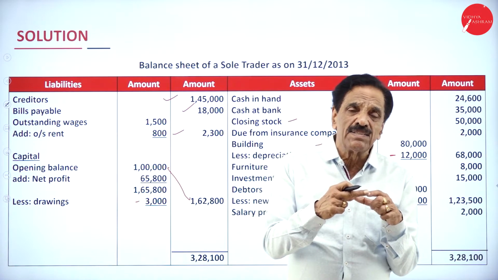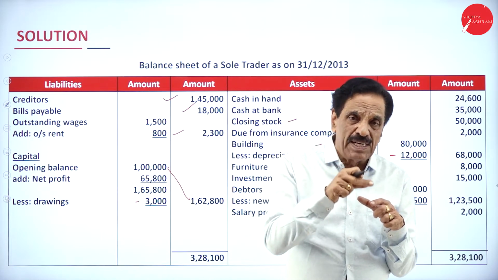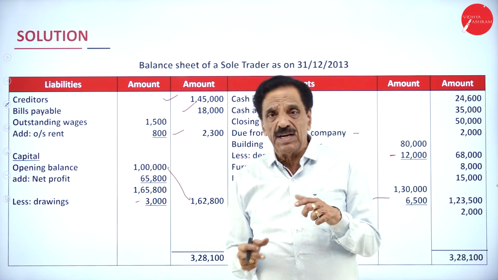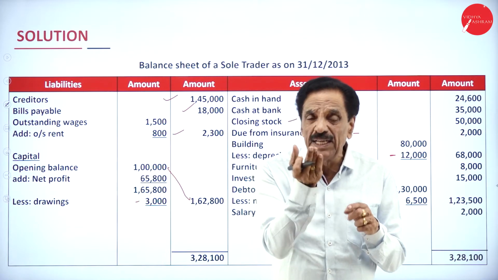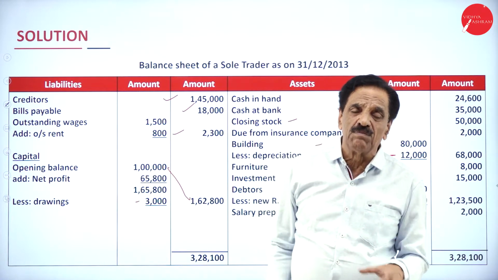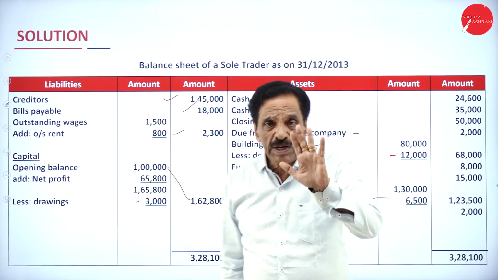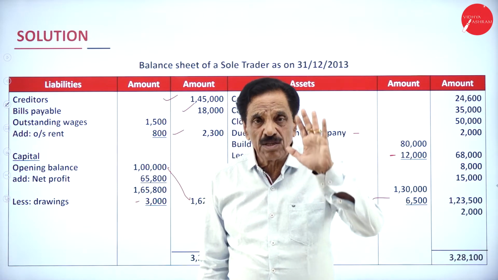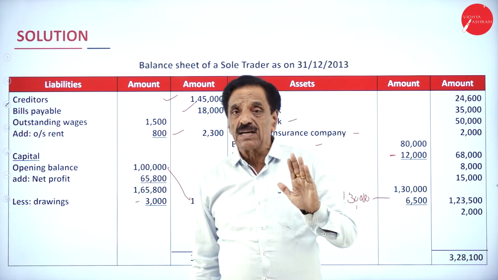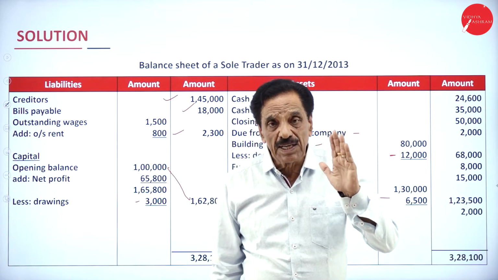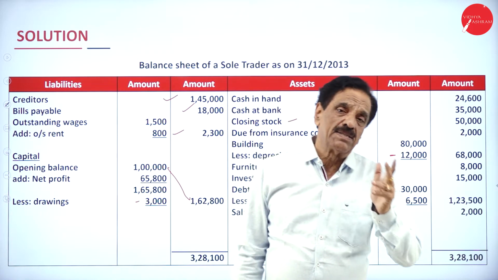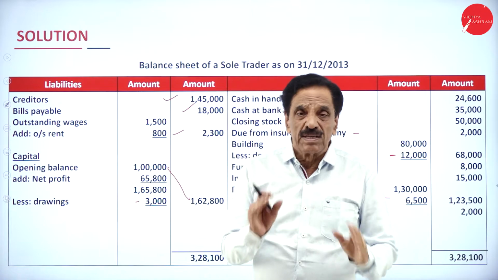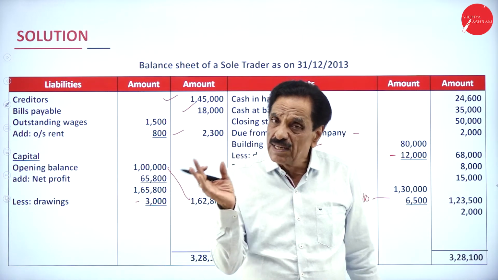If there is a net loss, it should be deducted from capital. Then while you are doing the balance sheet, for capital, net profit will be added. If net loss, that should be deducted. So you have 3 divisions: trading account, profit and loss account, and balance sheet. Trading account gives the result of gross profit or gross loss, whereas profit and loss account gives the result of net profit or net loss.